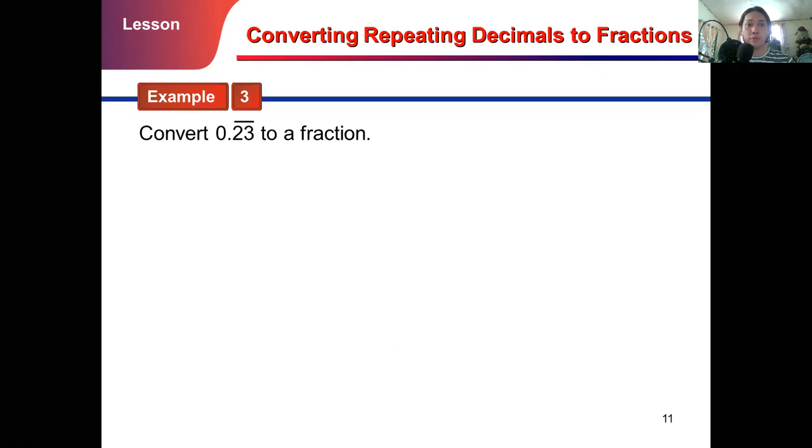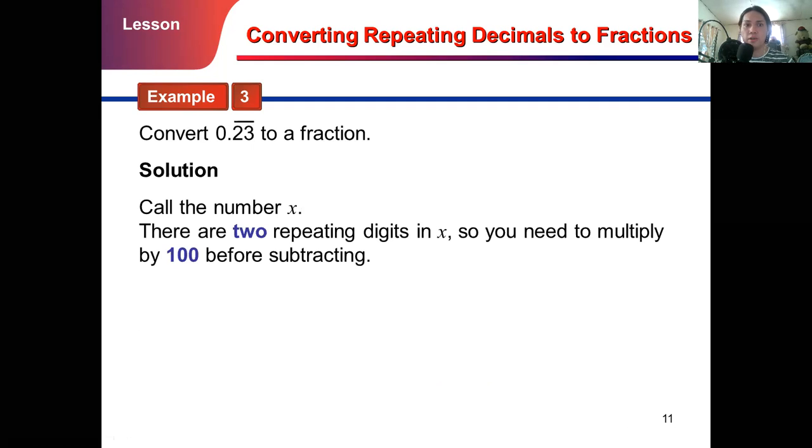So let's now try to convert 0.23 repeating to a fraction. 23, there are two numbers, so in short, it's in the hundreds place value of your repeating decimal. So, as I have said, call the number x, you represent 0.23 vinculum, the repeating decimal, as x.